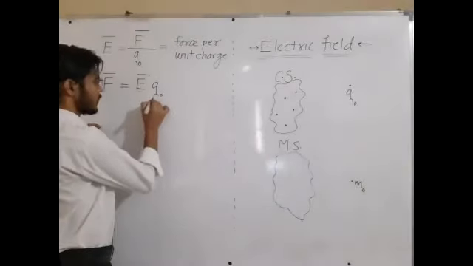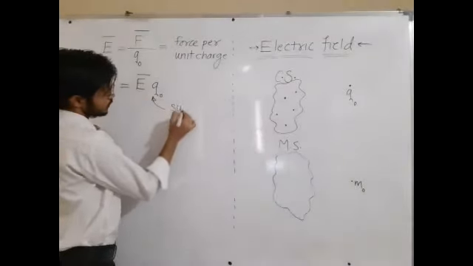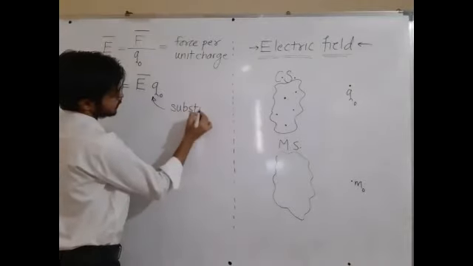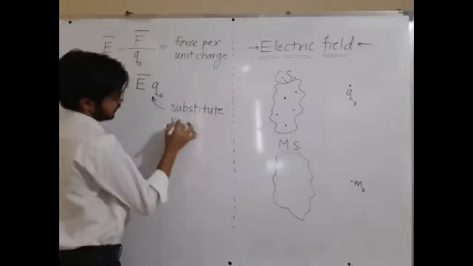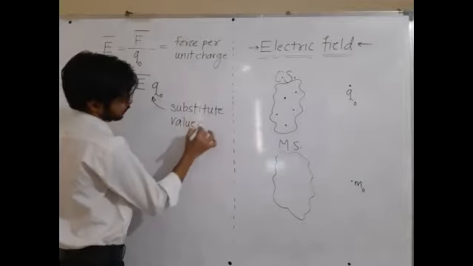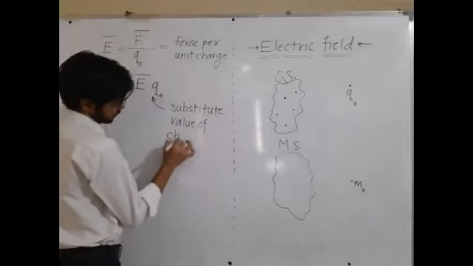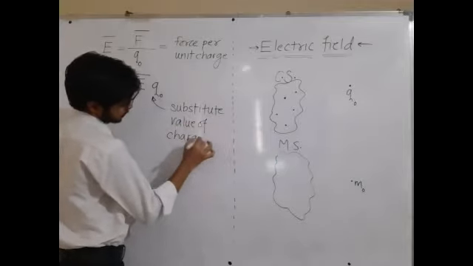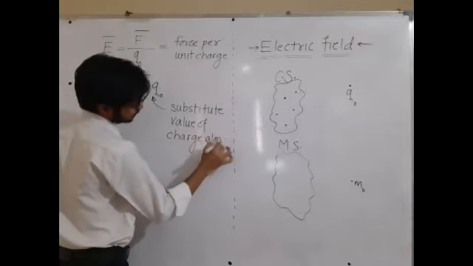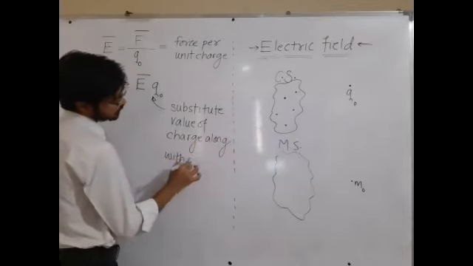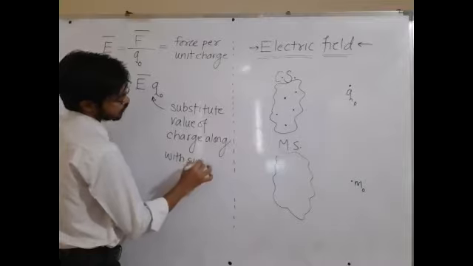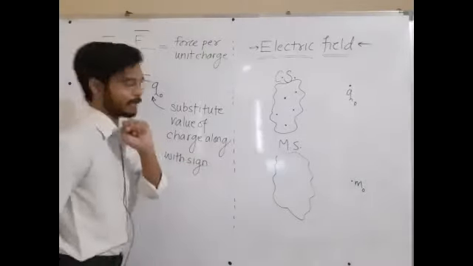So write down here: substitute value of charge along with sign, because we are dealing with vectors.